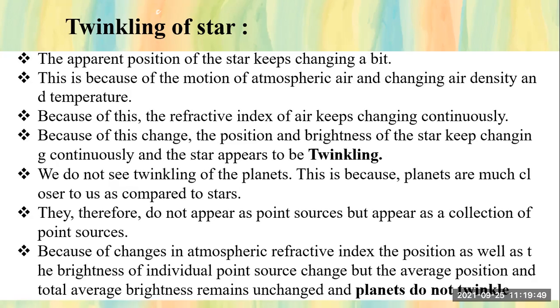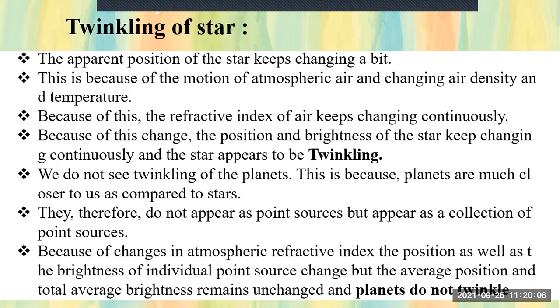Do the planets appear as a point source to us? No. With the help of a telescope, we can see the planets nicely, right? So they do not appear as a point source, but appear as a collection of point sources. What we can see? Planets as a collection of point sources, right?